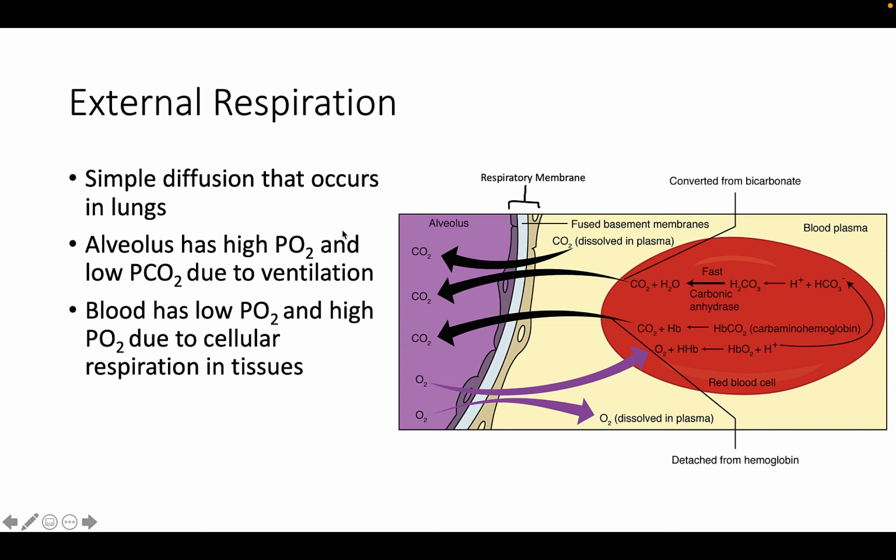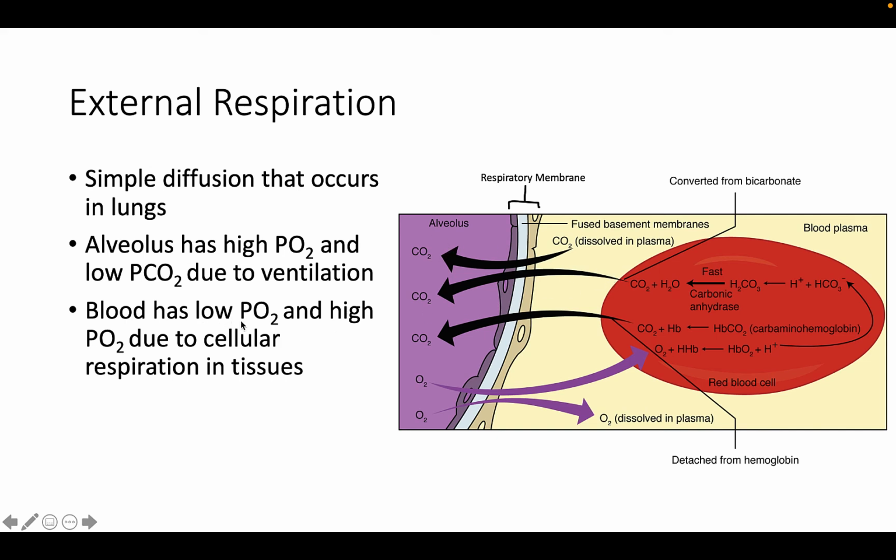So in external respiration, the alveoli has a high oxygen partial pressure and a low carbon dioxide partial pressure due to ventilation. That ventilation brought oxygen in from the outside environment, and it didn't bring as much carbon dioxide in as it did oxygen. Oxygen makes up a larger proportion of our atmospheric pressures than carbon dioxide does. So we brought a bunch of oxygen in, and there's less carbon dioxide in the alveolus than outside.